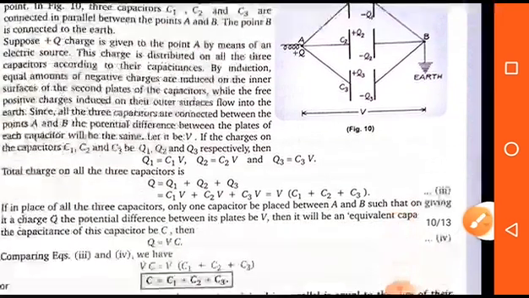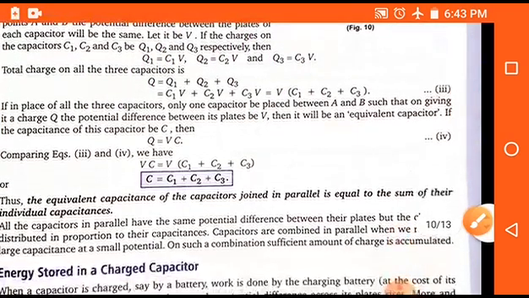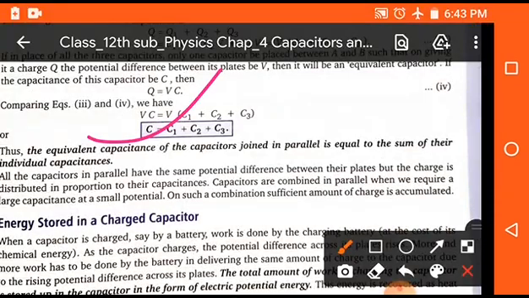So here we will find Q1, Q2, Q3 because they are different, and on putting the total charge Q is equal to Q1 plus Q2 plus Q3, we get V in bracket common C1 plus C2 plus C3. So the required formula here will be C is equal to C1 plus C2 plus C3. These are the two important formulas which are generally used in numerical problems.